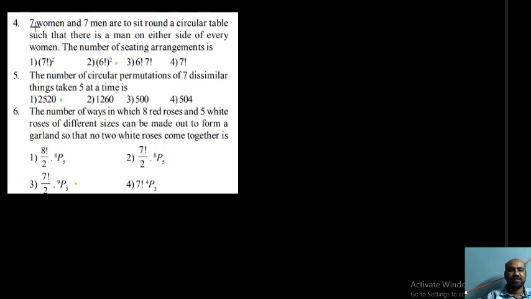Okay, next. 7 men are to sit around a circular table such that there is a man on either side of every woman. Find the number of seating arrangements. Interesting problem. So this is the circular table. First of all, take the men: man 1, 2, 3, 4, 5, 6, 7.